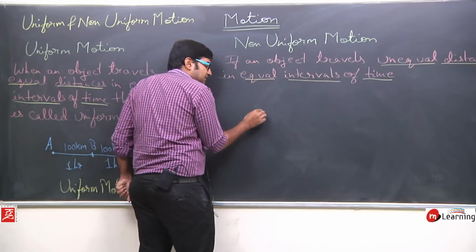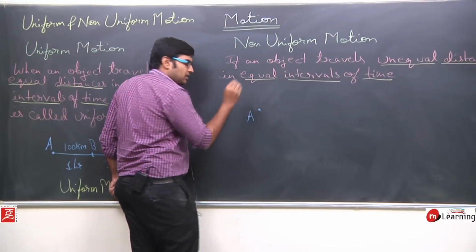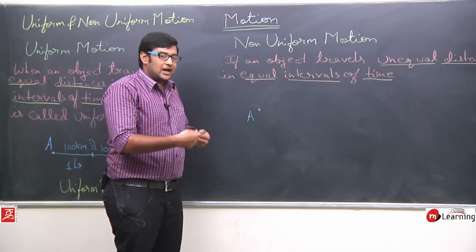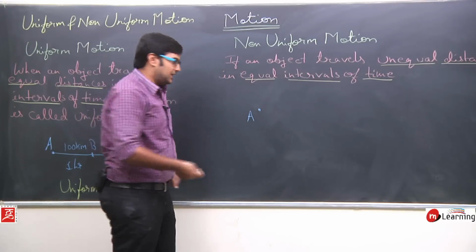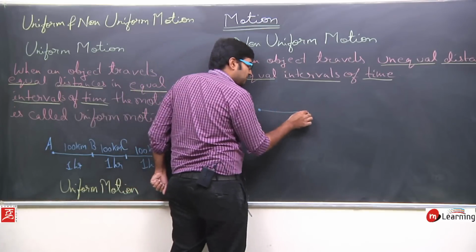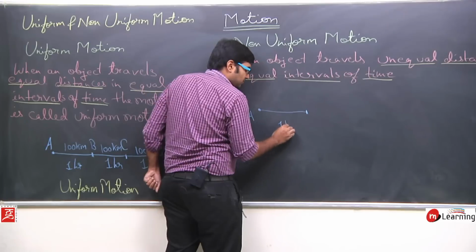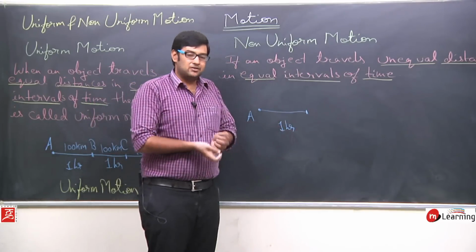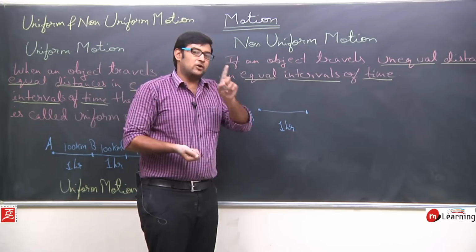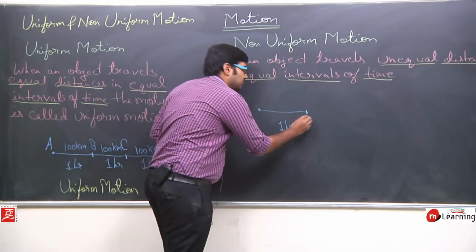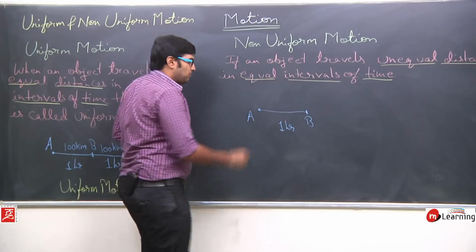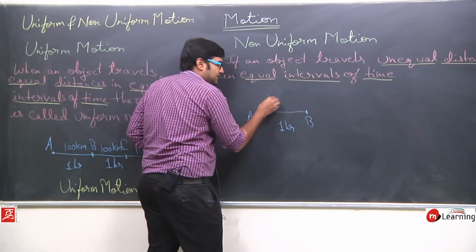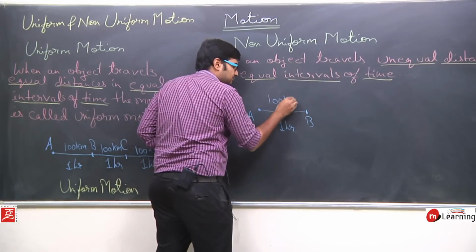Let's say I am standing at this point A and I started my car and I started moving, and let us say I traveled to point B in 1 hour. I did a motion for 1 hour and I stopped at point B. Let's say from A to B I traveled 100 kilometers.